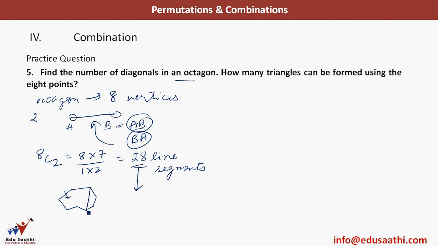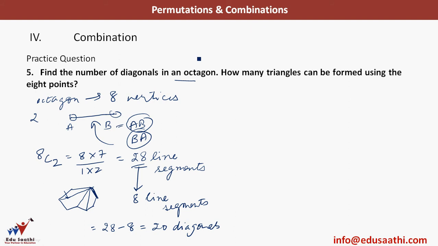For example, this would be a diagonal, or this would be a diagonal, but this is not a diagonal, this is a side. So from these 28 line segments, 8 line segments are actually the sides of the octagon. So what is the number of diagonals? I will do 28 minus 8, the number of sides of the octagon, which is equal to 20 diagonals.